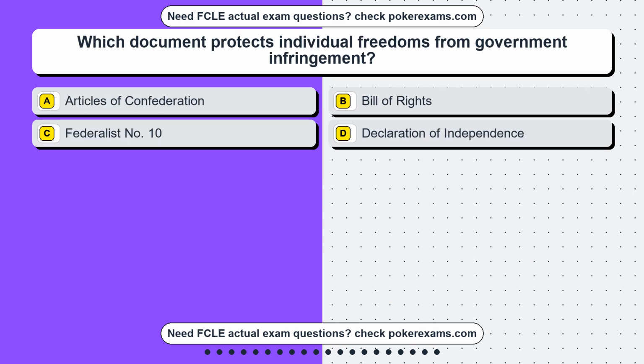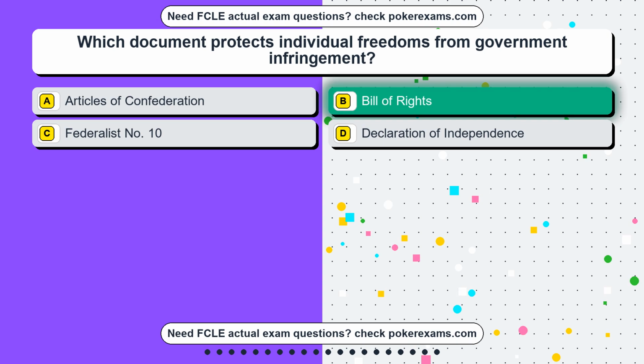Question 12. Which document protects individual freedoms from government infringement? Option A, Articles of Confederation. Option B, Bill of Rights. Option C, Federalist No. 10. Option D, Declaration of Independence. The correct answer is option B, Bill of Rights.